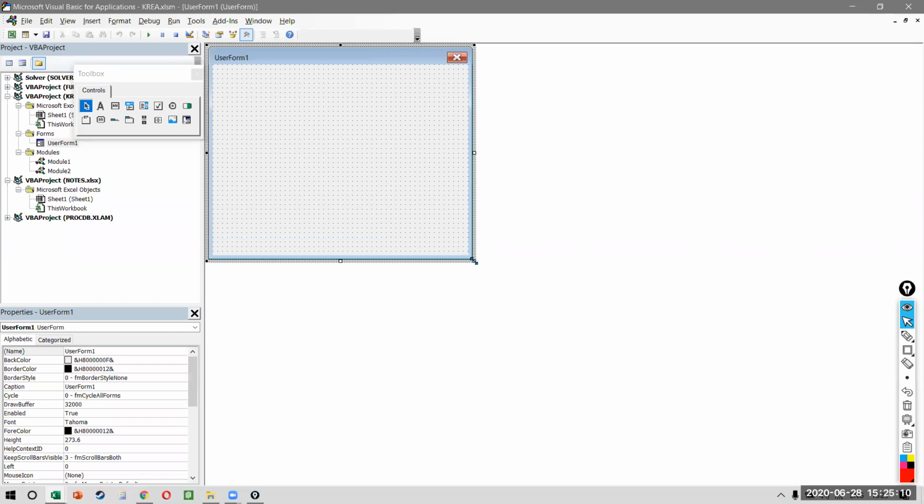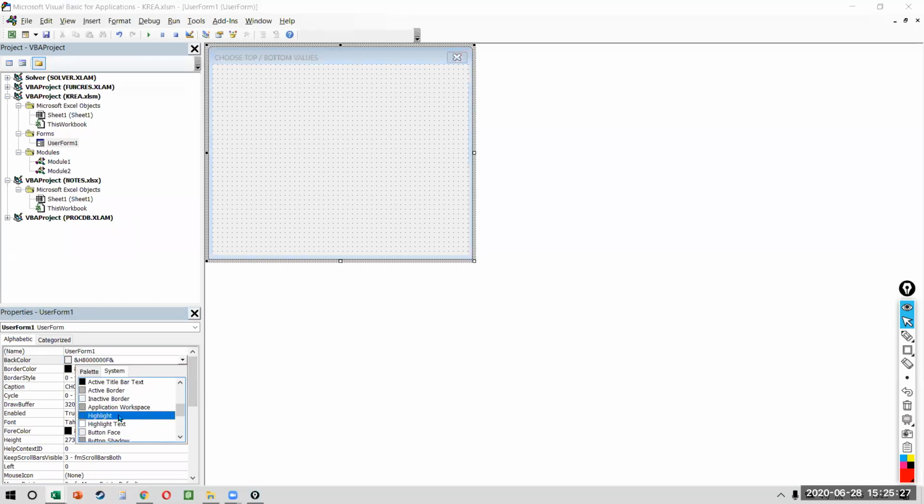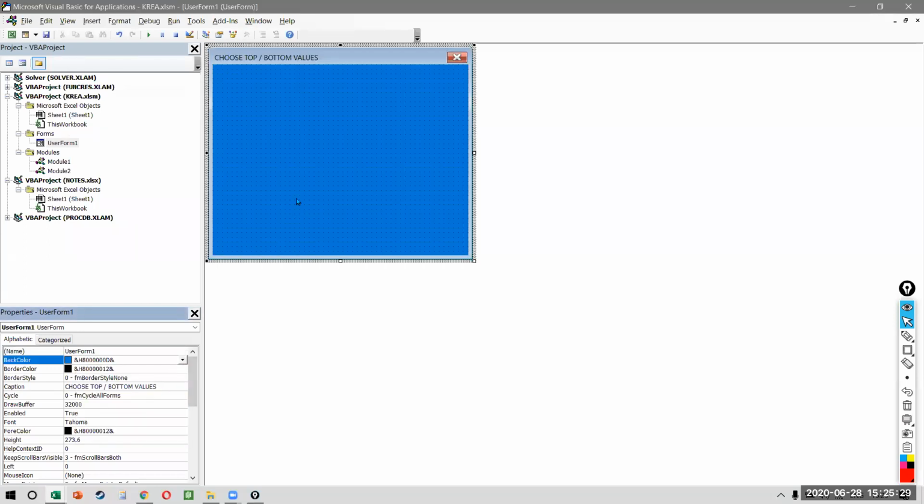Let's also improve the aesthetic appeal. So the name I'm going to call as the caption, and the caption can be choose top or bottom values. I'll change the color as well. So let's change the background color to blue. And in this, I want to give a few controls to the user.